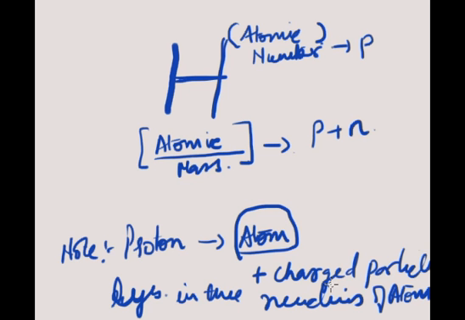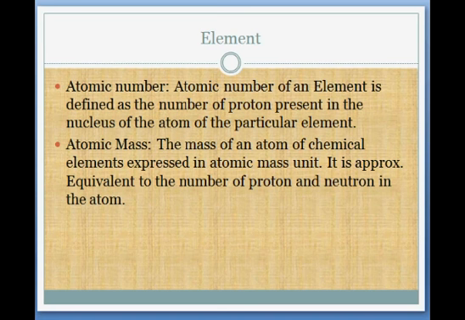An element is written like this in the periodic table, which has the group of all the elements we know, formed into the table. So we read that the atomic number of an element is defined as the number of protons present in the nucleus of an atom of a particular element. And what is atomic mass? It is the mass of an atom of a chemical element expressed in atomic mass units. It is approximately equivalent to the number of protons plus the number of neutrons in an atom.